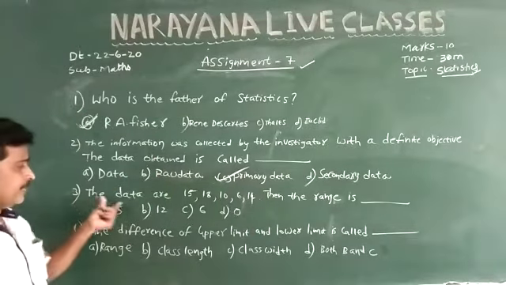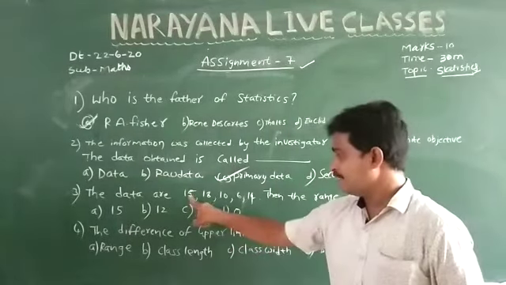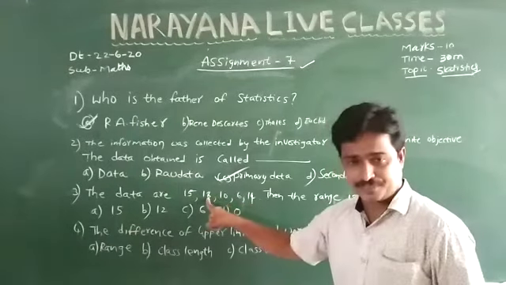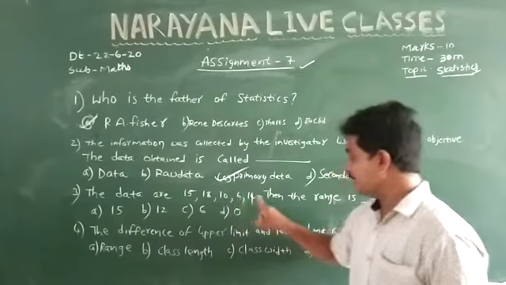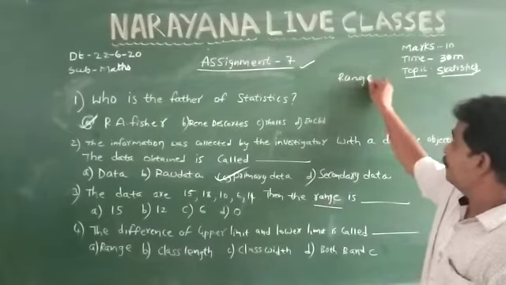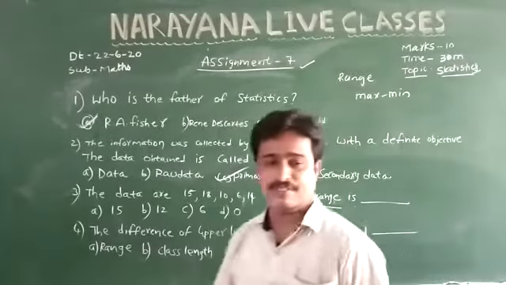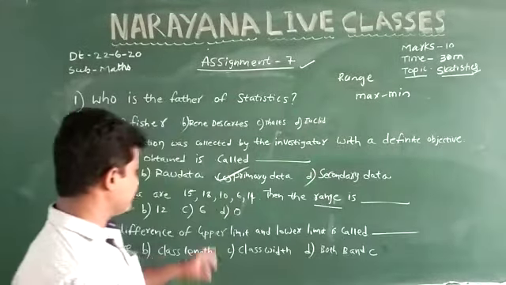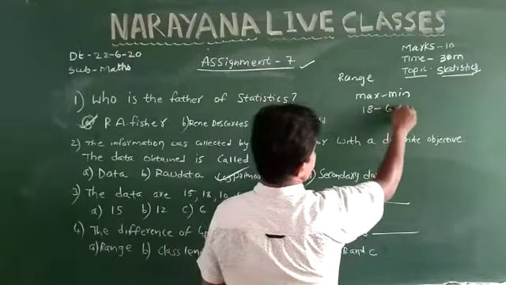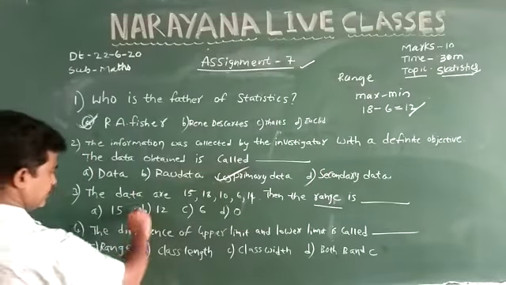Coming to question number 3, the given data has some numbers: 15, 18, 10, 6, 14. In all these numbers, 18 is the highest and 6 is the least. He is asking for the range. Range means maximum minus minimum. Here the maximum value is 18 and the minimum is 6. Therefore, 18 minus 6 equals 12. The range of the given data is 12. That is in the options.